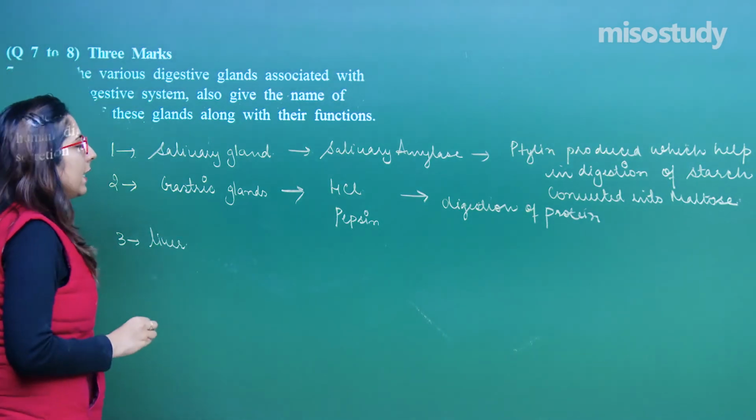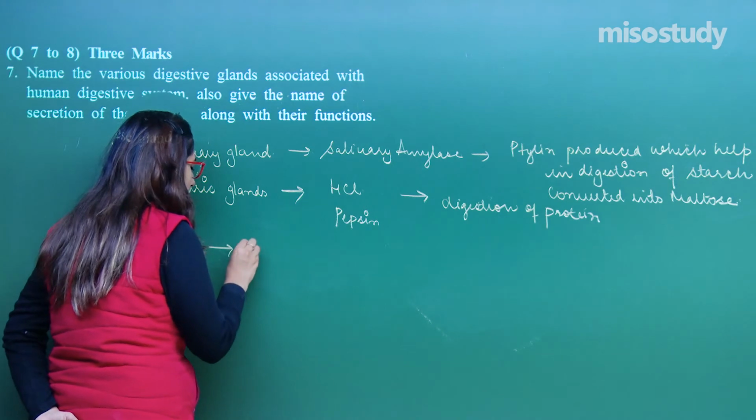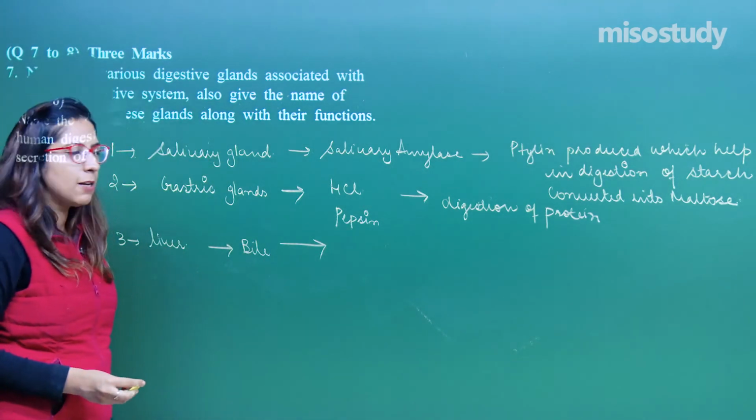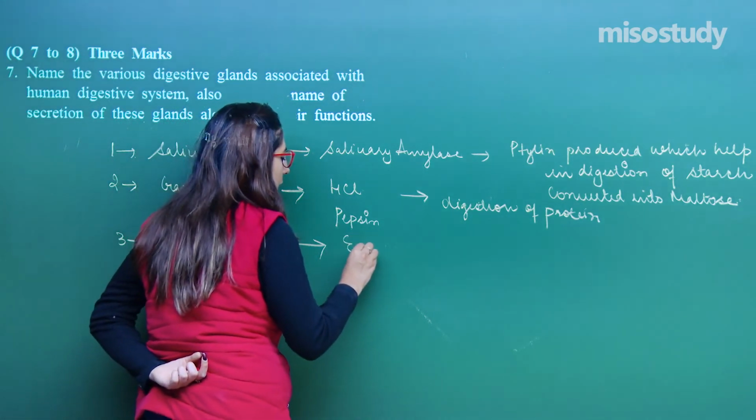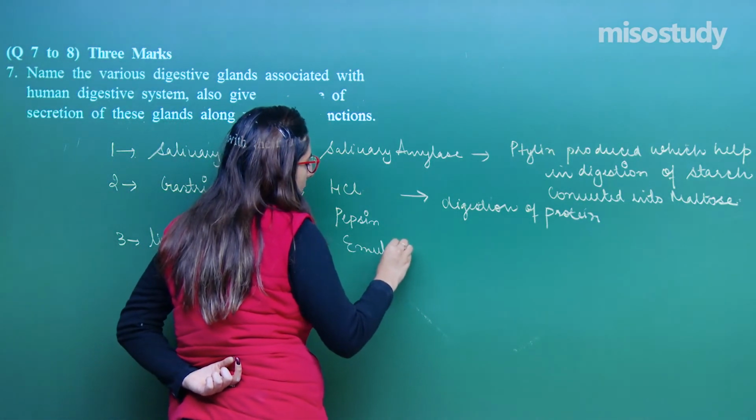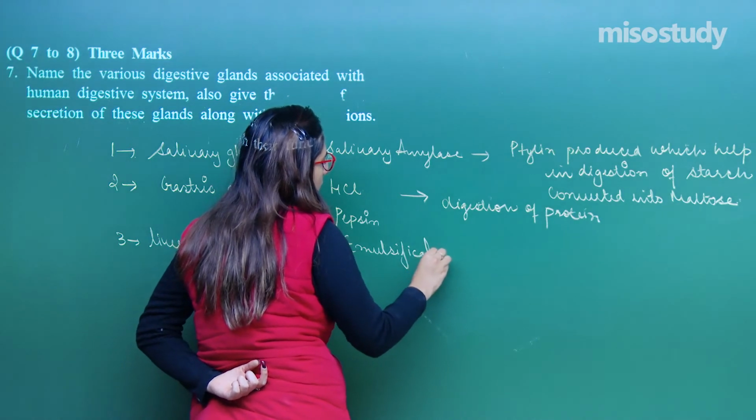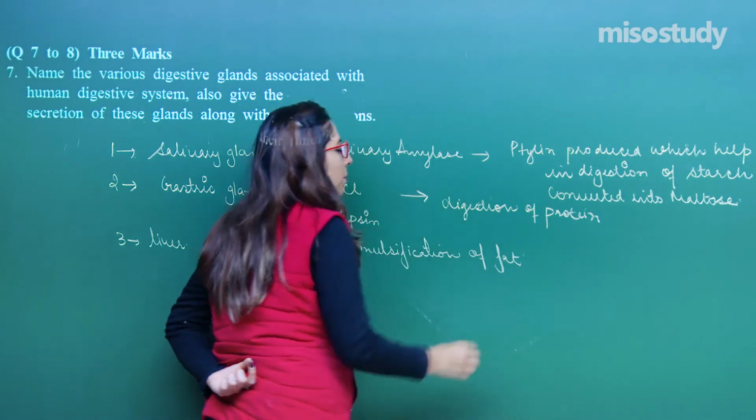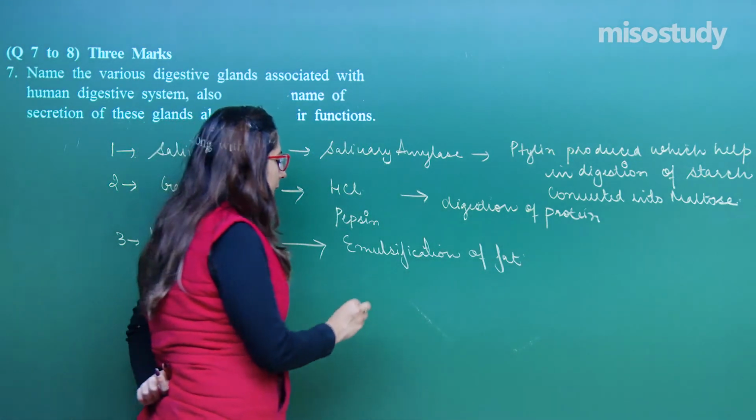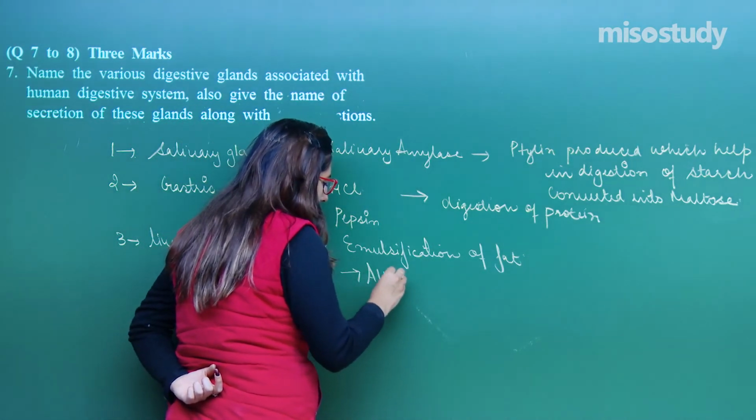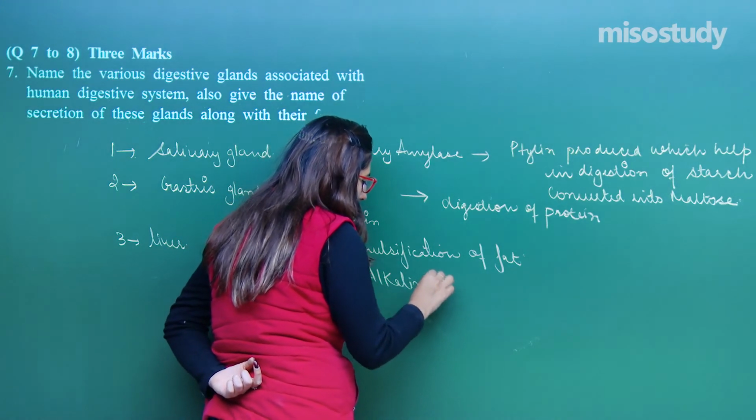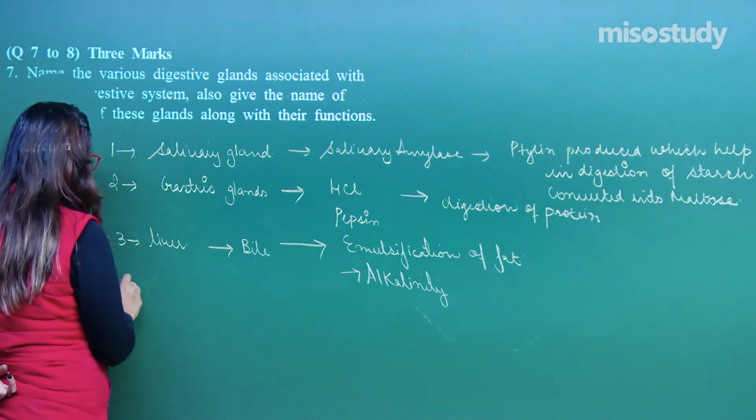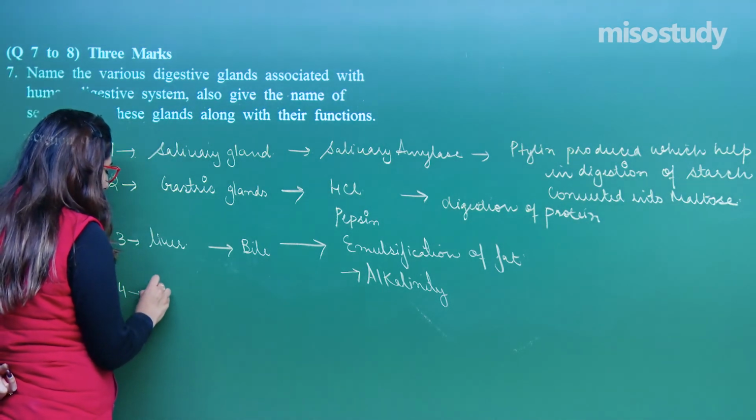Liver is also a gland which secretes bile. What is the function of bile? We have discussed that it helps in emulsification of fat. The same point I am writing, emulsification of fat. Another important function is that it provides alkalinity. Right, liver. Let's talk about the fourth, which is the pancreas.